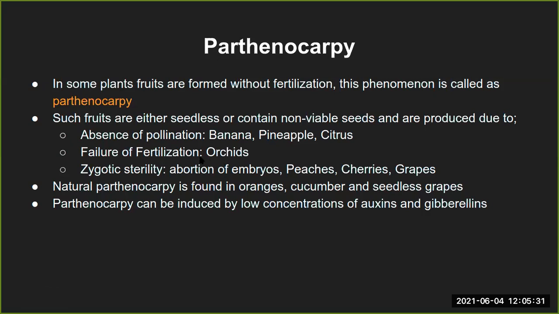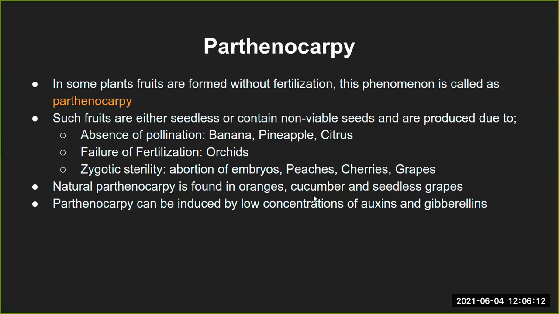Failure of fertilization: there will be male and female gametes, but the fertilization process is not happening, like the examples of orchids. Zygotic sterility, like I mentioned, is where the zygote is formed, but it is not functional. It can be due to the abortion of the embryos, literally the dropping of the embryos from the ovary itself. The examples are peaches, cherries, and grapes. So their seeds are also non-viable.